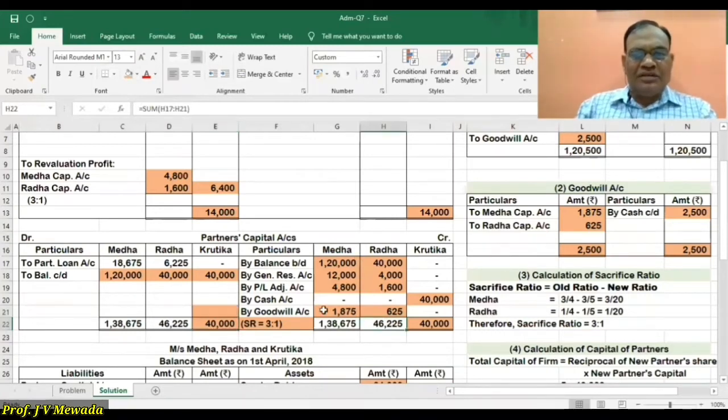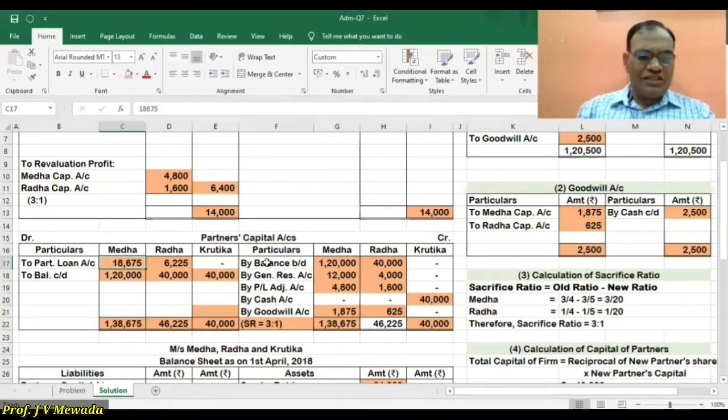Radha credit side is 46,225. So requirement is 40,000. So surplus is 6,225. That is transferred to partner's loan account. And for Medha 138,675. So the surplus is 18,675.